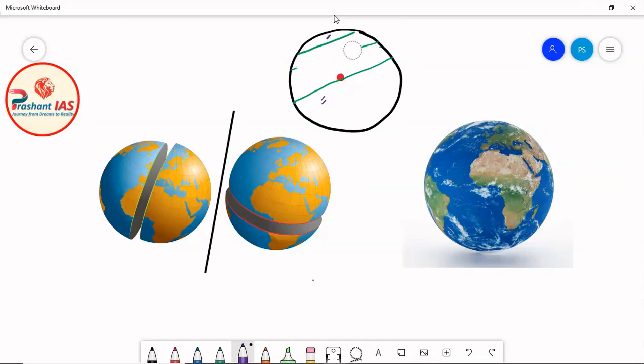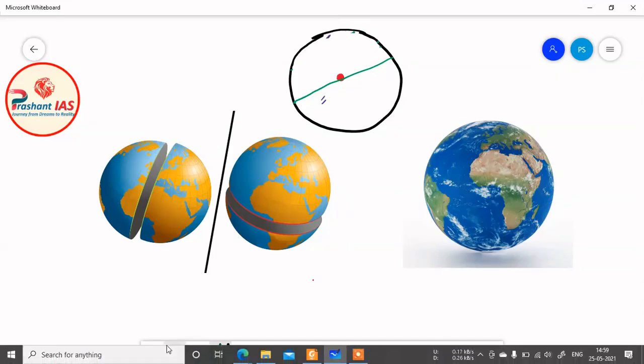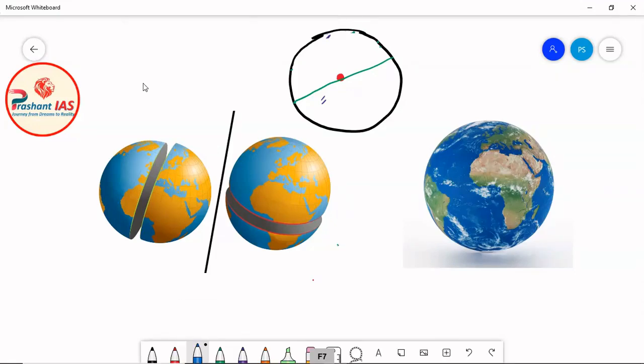Okay, so all the other lines joining 2 points on the circle, they are smaller than the diameter, and diameter is the largest line. So my question is that how many diameters can you draw? How many diameters can you draw in a circle? So for example, I have drawn this diameter, okay. Similarly, you can draw other diameters as well. Similarly, you can draw a diameter like this.